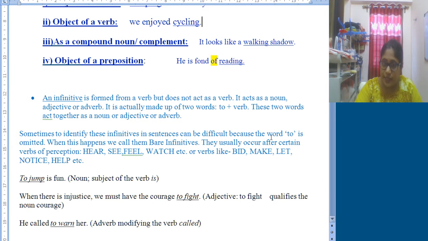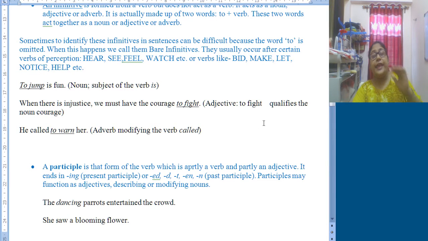I hope you all understood. Now the next verbal, that is participle. Participle, and there you may get confused with gerund and present participle. Participles are of two types. First is present participle and next is past participle.